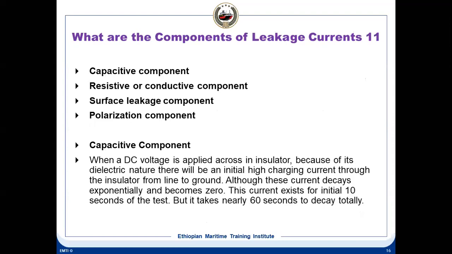So this leakage current has a capacitive component, a resistive component, and a surface leakage component. This is because of the moisture and the dirt, etc. on the insulator, there can be leakage. This is the resistance property of the insulator. This is a capacitance property. And the third one is the polarization.